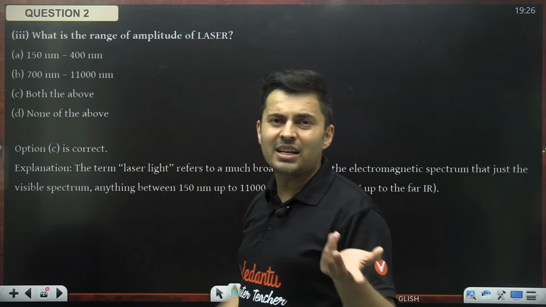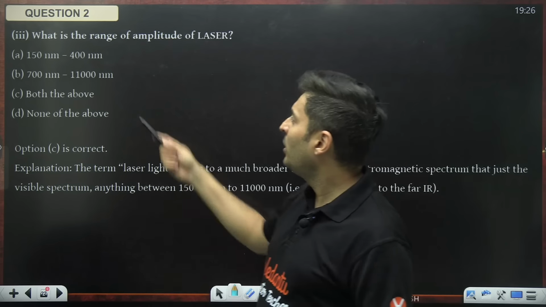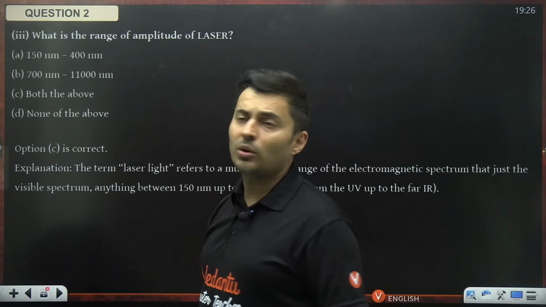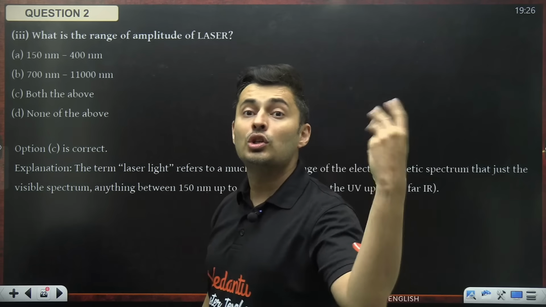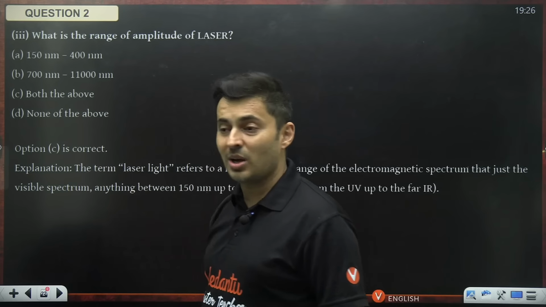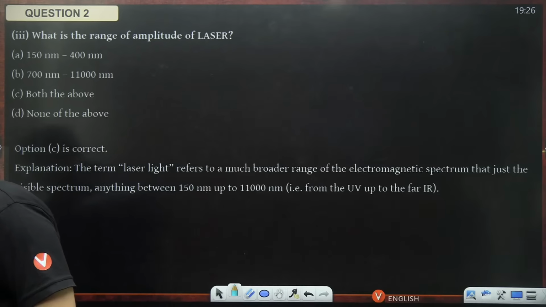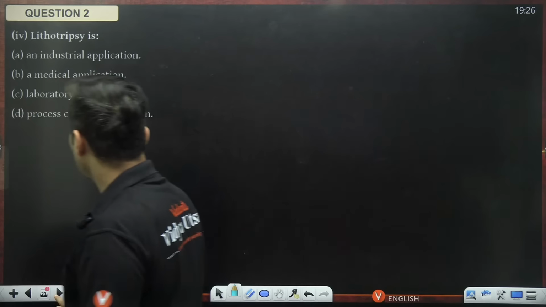So it's a slightly tricky question. It is not very direct. Many people will be like, sir, 150 to 400 is only a part of the range. Sir, 700 to 11,000 is also part of the range. So look at option C. It says both of the above. So both are a part of the range. Got it, everyone? All right. Let's move to the next one.